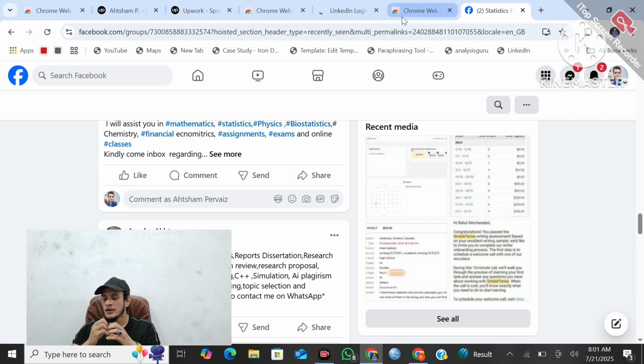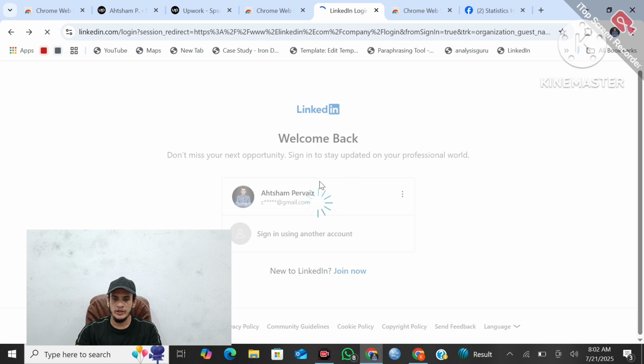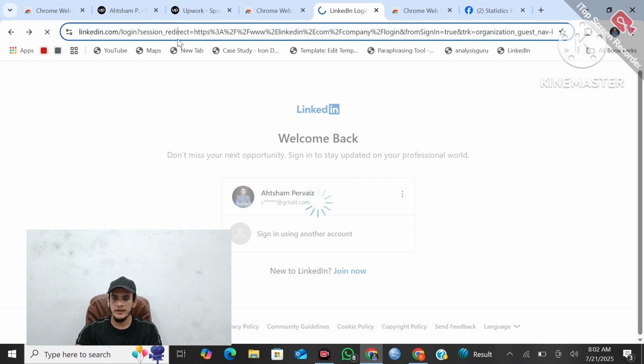There are two methods you can work with. First, you can have a team and work as a manager or middle person. Second, you can work as an expert by providing lessons.